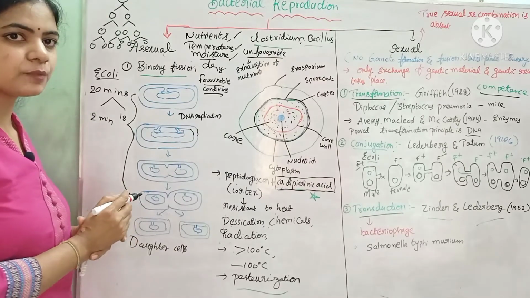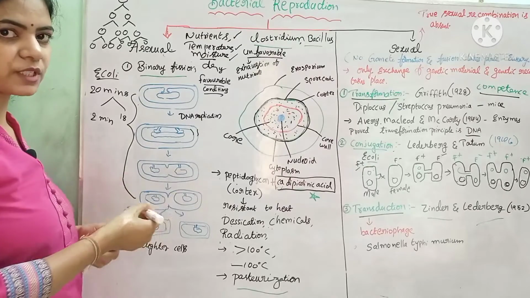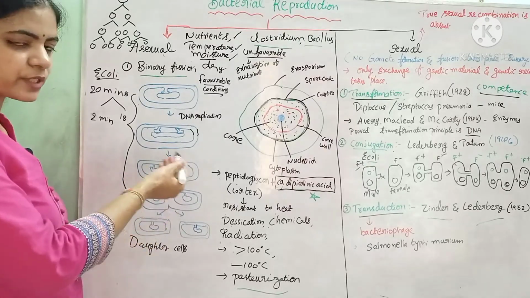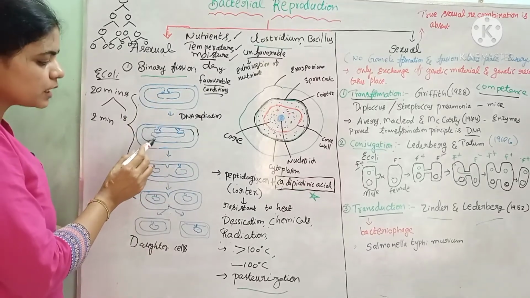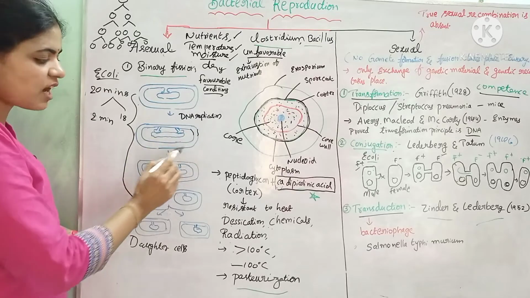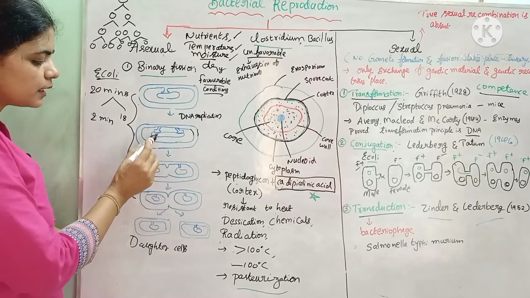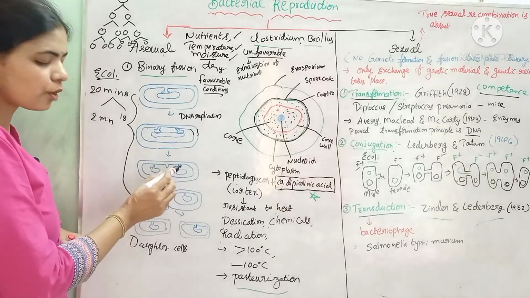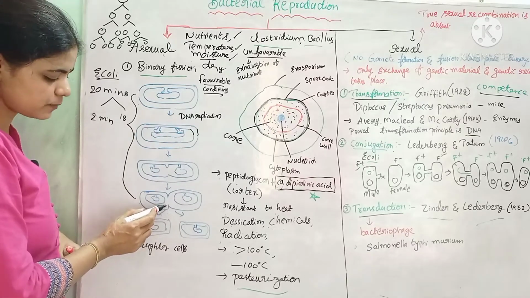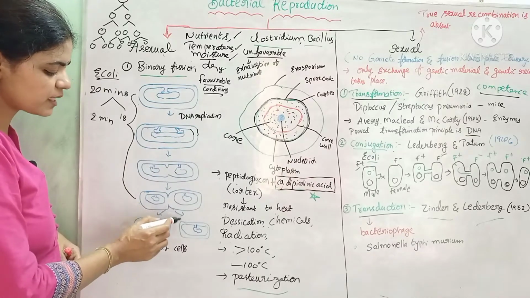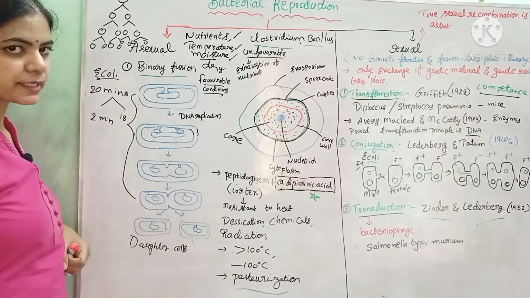In binary fission, the genetic material is attached to the mesosome. Mesosomes are enfoldings of the plasma membrane, which help in the respiration process and also in reproduction. During binary fission, the bacterium elongates and the size of the cell increases. The genetic material replicates along with the mesosomes, and later a cross wall forms and the cell divides into two daughter cells.